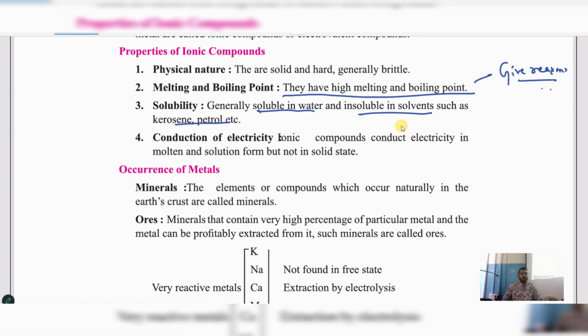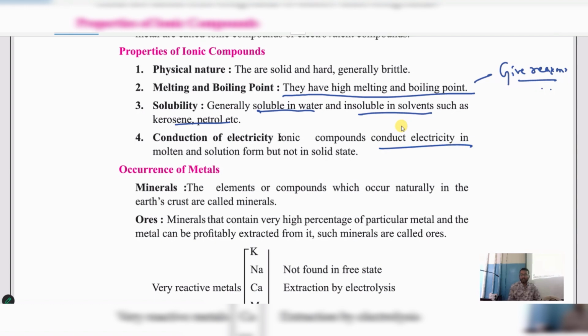Are you getting my point? If you want to dissolve them, which chemical do we have to use? Water. They are soluble in water, but they are not soluble in solvents such as kerosene, petrol, etc. Understood? In all these, they are not going to dissolve. So usually to store them, we use these insoluble solvents. In these solvents, they are not going to react. That is the meaning.